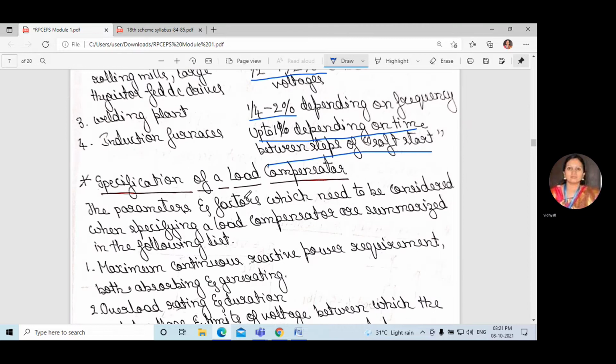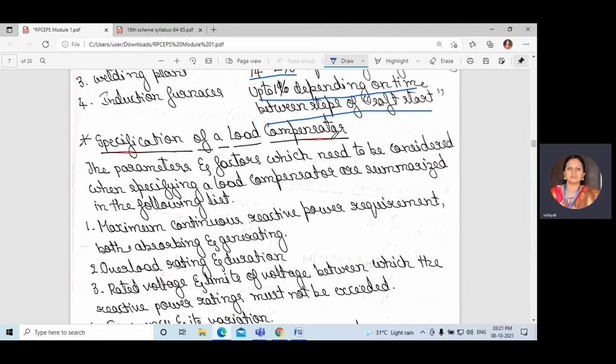Next is the specification of a load compensator. The parameters and factors which need to be considered when specifying a load compensator are summarized in the following list. Before going to the specification of the load compensator,